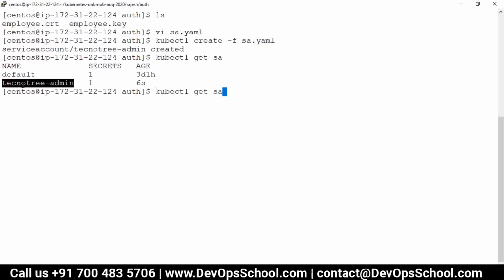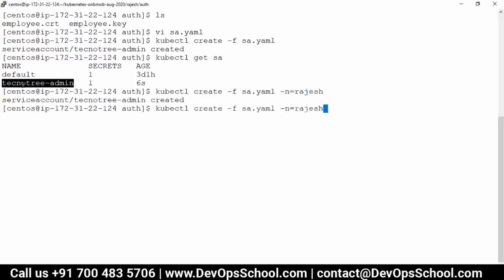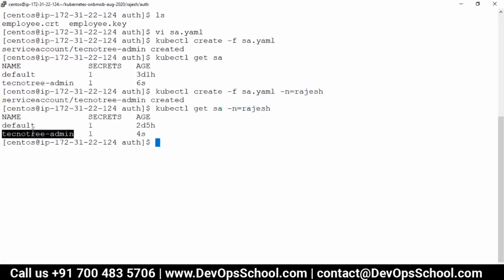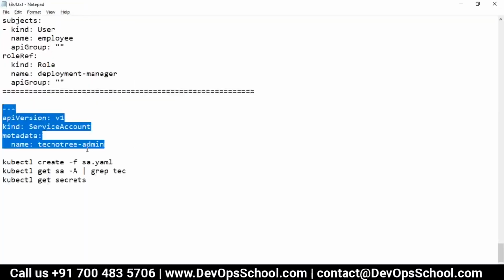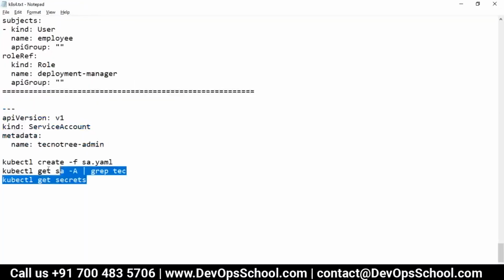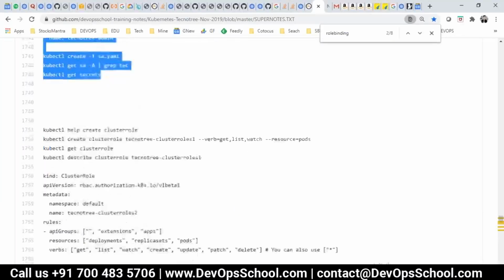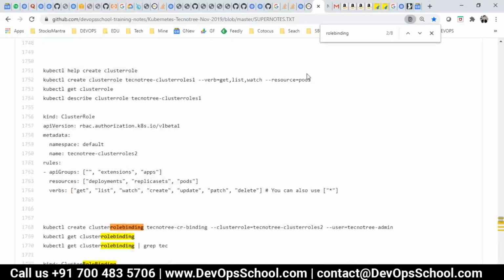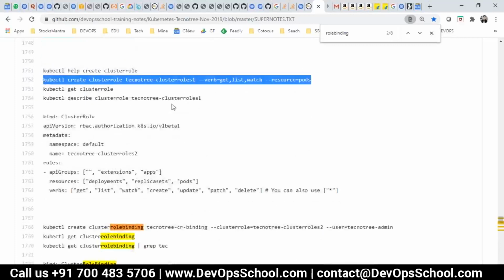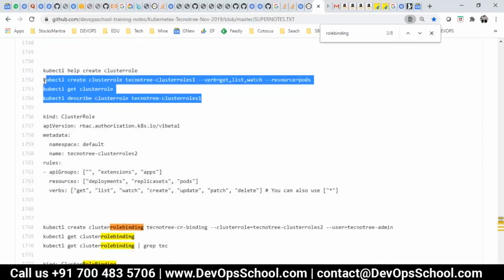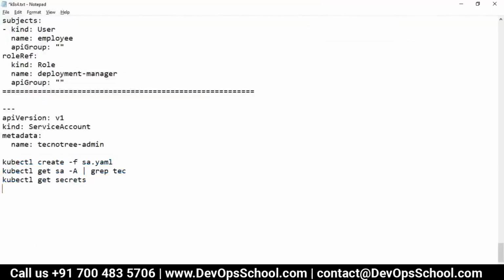Now by mistake I created this account for default. So you can create for Rajesh and so on. So here I created for Technotree admin. Okay. Now after this, what are you going to do? You create this SA and stuff like that. After that, you are going to create a cluster role. This time I'll do it through the command line. Okay, so this is the command line.